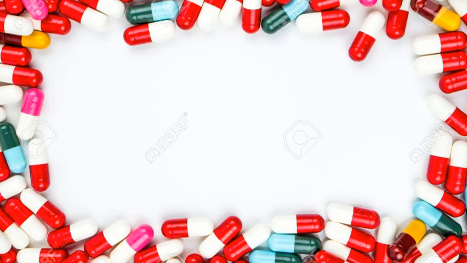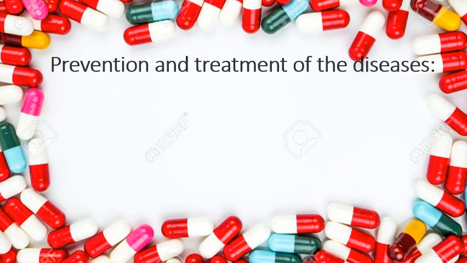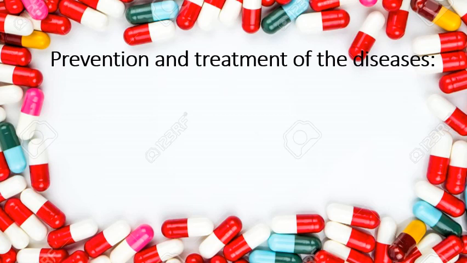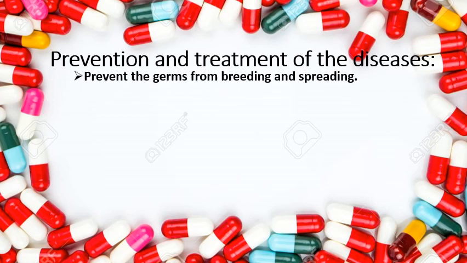Students, now we are going to start the last topic of this chapter, which is prevention and treatment of diseases. What should we do? We should prevent the germs from breeding and spreading. What is this word breeding? Breeding indicates their reproduction.